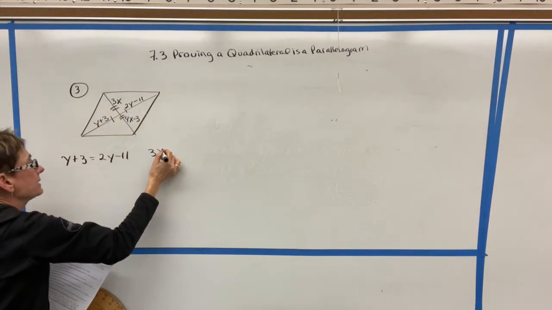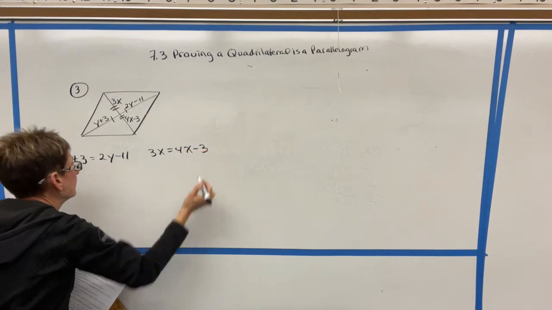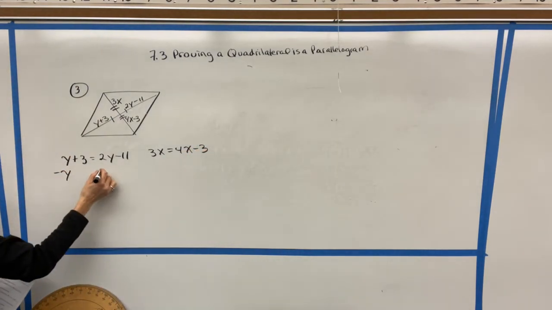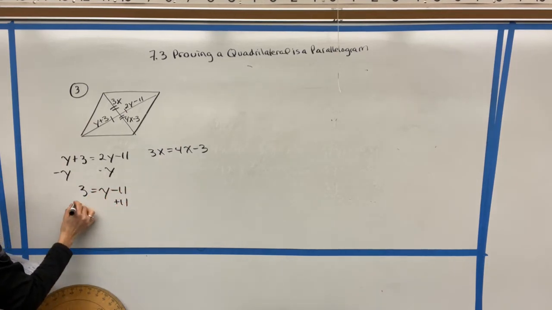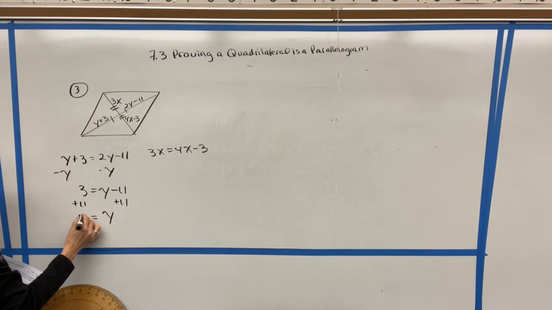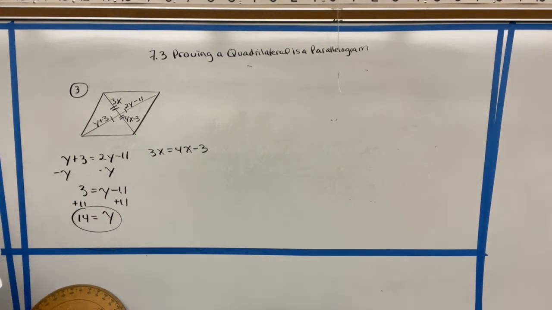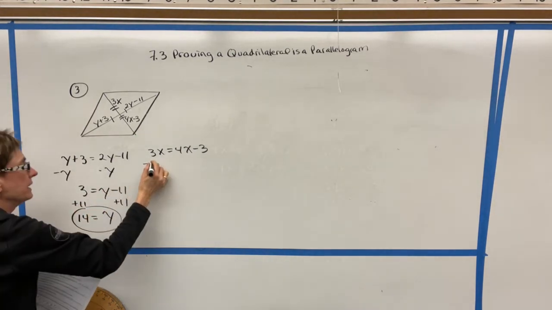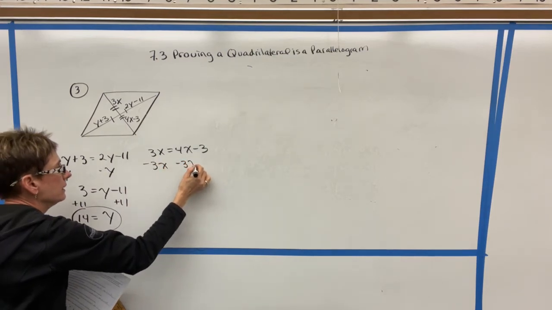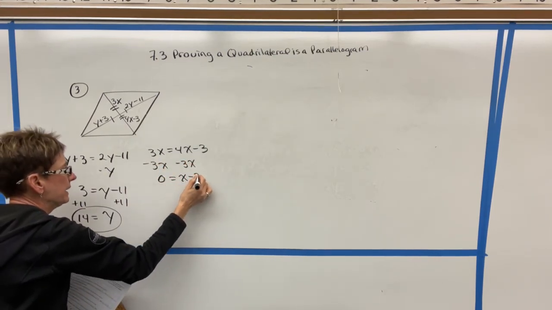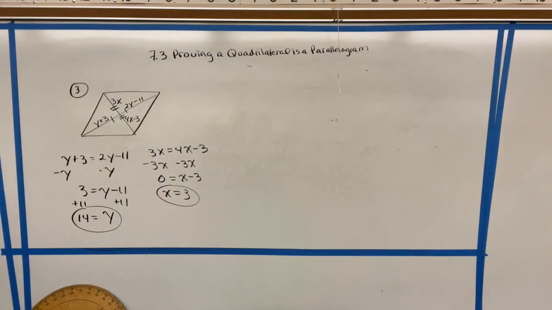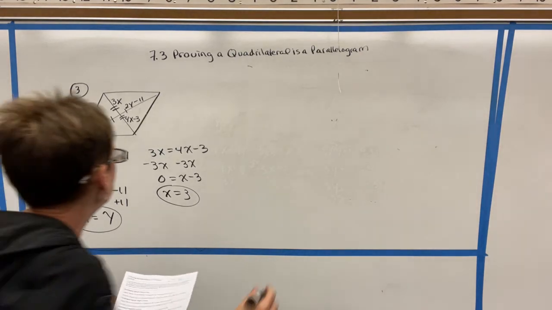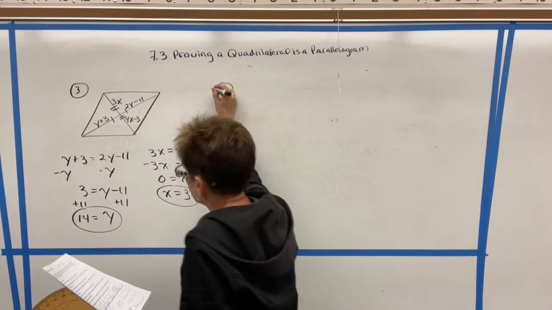set 3x equal to 4x minus 3. When we subtract y, we get 3 equals y minus 11, or y equals 14. Here, subtracting the 3x, I get 0 equals x minus 3, or x equals 3. All right, we're going to do 2 more examples. Example number 4.